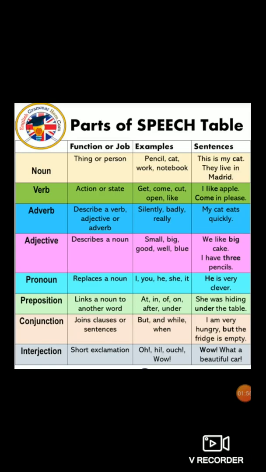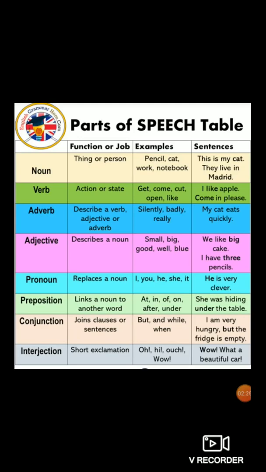Adjective. Adjective describes a noun. Adjective tells us more about noun. For example, small, big, good, well, blue. These are the examples of adjective. Sentences are given. We like big cake. So, like is a verb. Big is an adjective because cake is a noun.